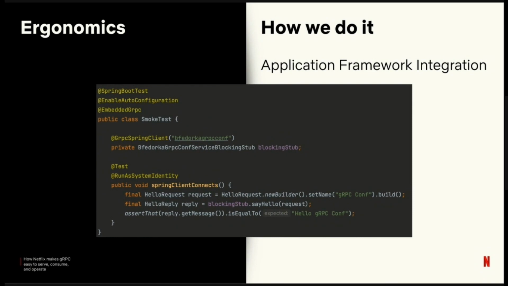Again, these are plain gRPC stubs. That's intentional because if you want a different API, maybe if you're going to abstract the RPC layer, just inject the stub into the other API client and you provide this better experience. The other application framework integration we provide is we've added Spring admin actuators that give us a live view of that gRPC framework on every instance. This helps us identify misconfigured components or a particular bad node.